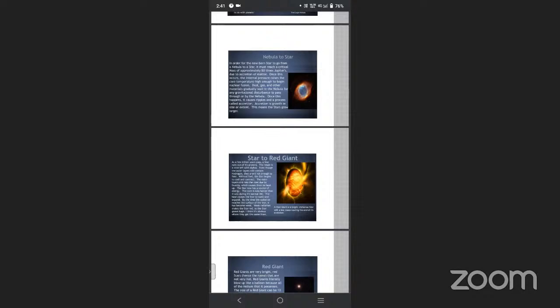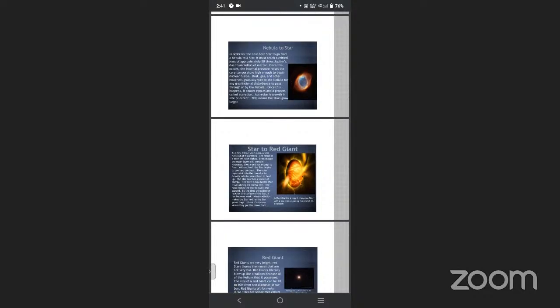Once this occurs, the internal pressure raises the core temperature high enough to begin nuclear fusion. The internal pressure and temperature lead the star to begin nuclear fusion and expand its size.